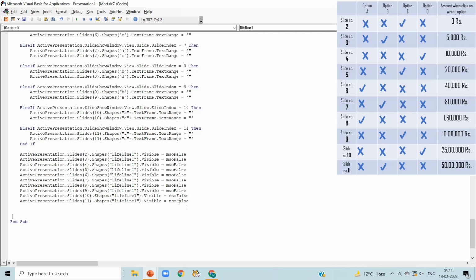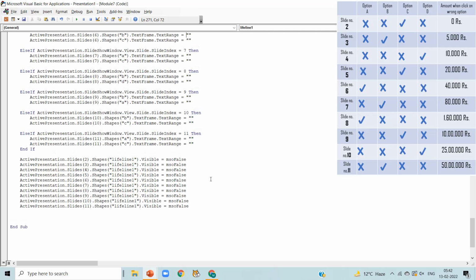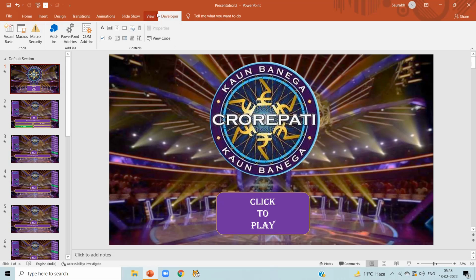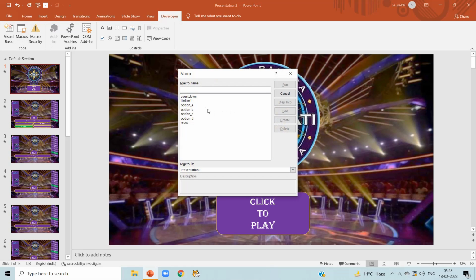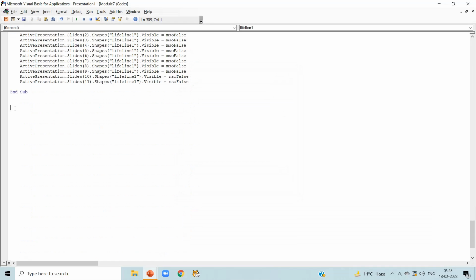Okay, so this is the coding of our first lifeline, that is 50-50. After using it, you will get 2 incorrect options deleted. For that, click on Developer, Macros, select lifeline 1 and click Edit. Go to the end of the code, write Sub, space, lifeline 2, as we are talking about our second lifeline, bracket, and press enter, and End Sub will automatically come.